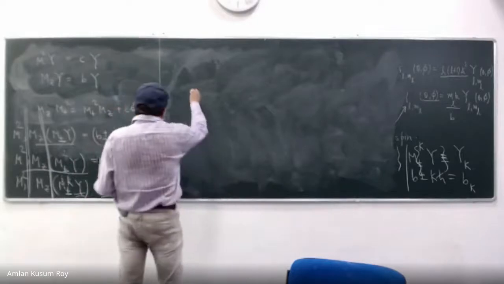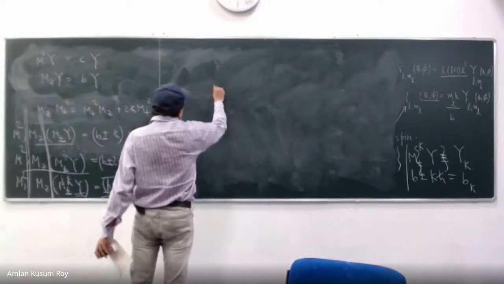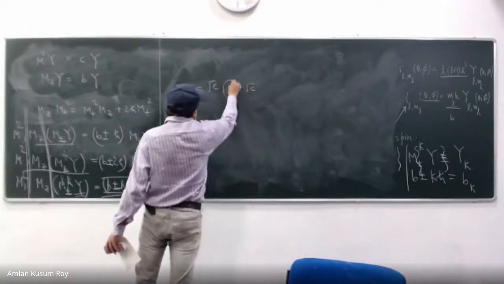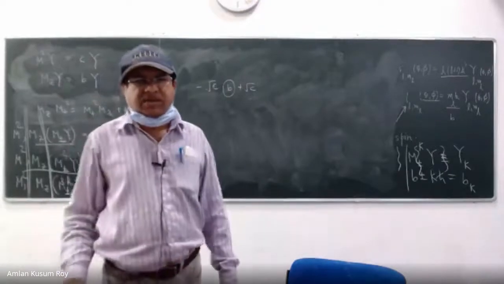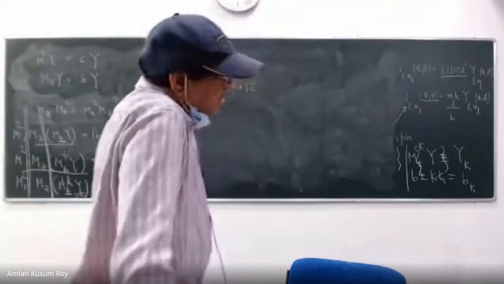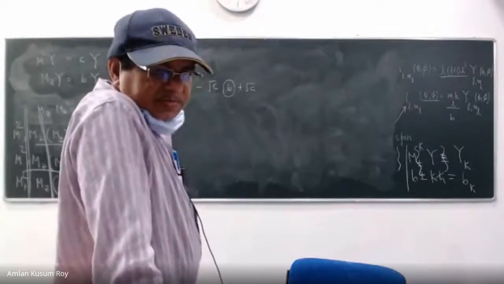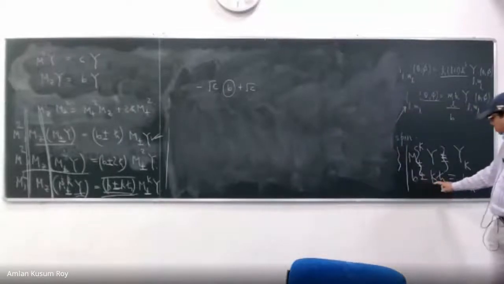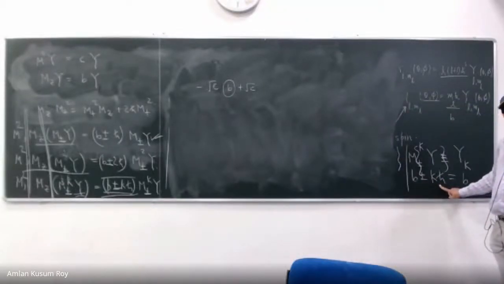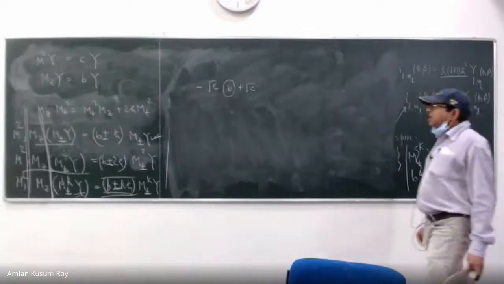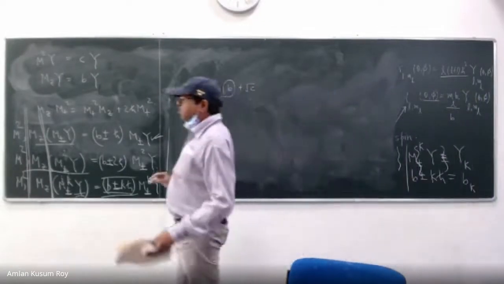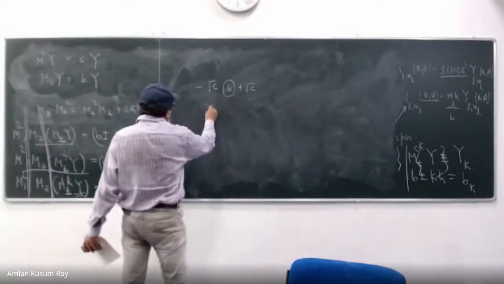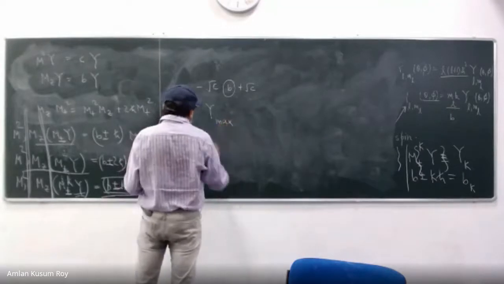If B falls from minus root C to plus root C, that means there is a maximum and minimum value of B. Because you already see that BK is nothing but B plus a minus K h cross, right? So there is a maximum and minimum that has to happen because B is lying in between minus root C and plus root C. So if that is the case, that means my Y has to have something like Y